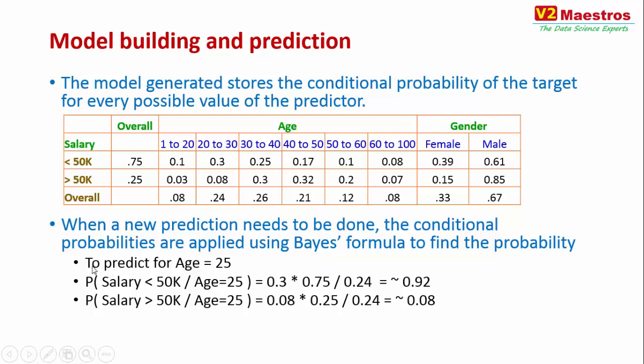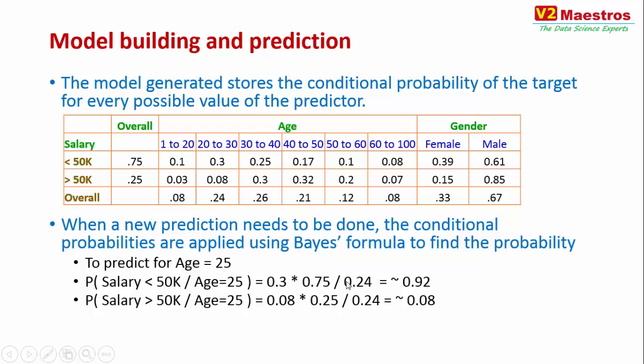Suppose I want to predict the salary of a person, is it less than 50k or greater than 50k, given that I know that particular person's age is equal to 25. That means probability of salary less than 50k given age equal to 25. I try to predict both the probabilities, less than 50k and greater than 50k, given that the age equals 25, and I just borrow the information from this table and put it in. I'm just applying the formula.